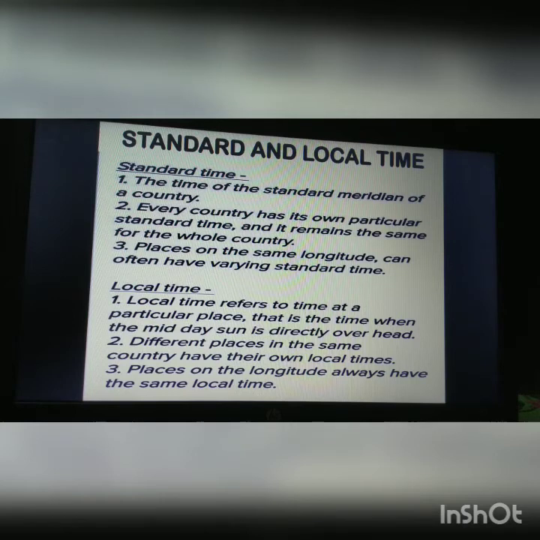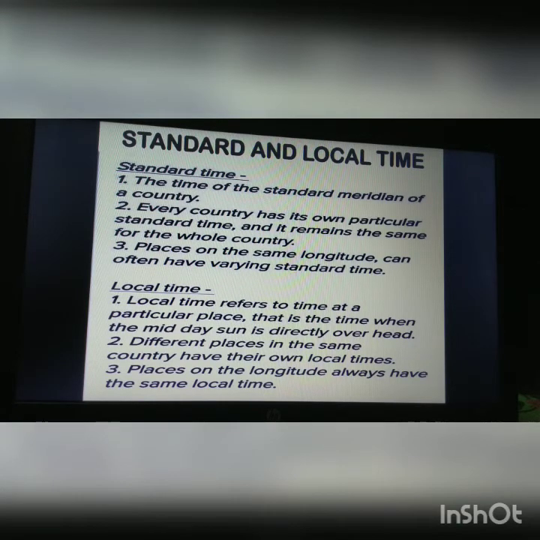Like India, the Indian standard time is 83.5 degrees east. It passes through Mirzapur near Allahabad, and whatever time we have over there, that particular time only we will be having throughout India. That is known as the standard time. The sunrise and sunset may differ, but the time remains the same.